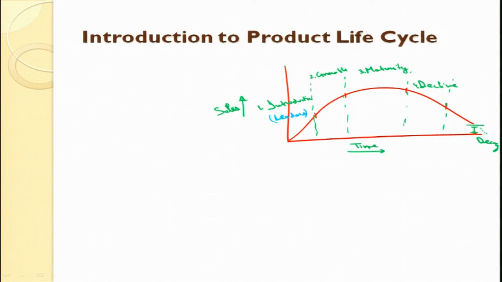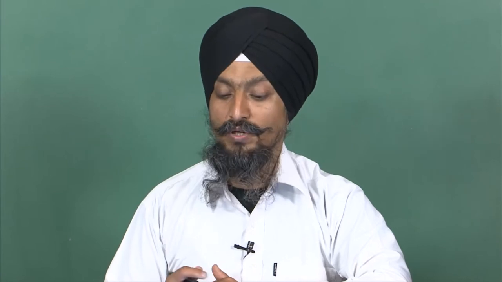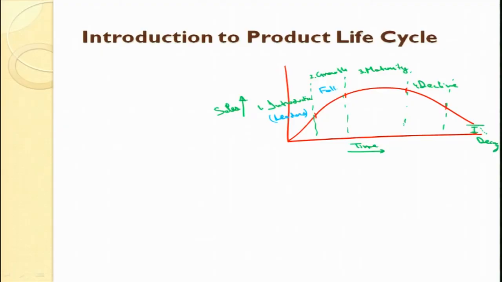These leaders will buy the product, test it, spend the full amount of money, and give certain reviews. Based on those reviews, some other customers come into play and buy the product; those are known as followers. These followers buy the product and the sales rise. After a certain time, the sales decline. The people who buy the product at this stage are known as laggards.